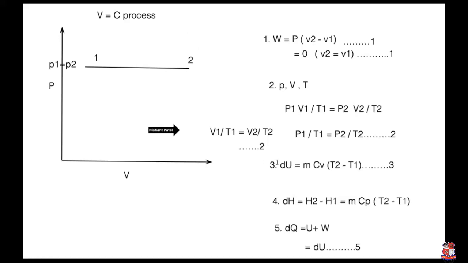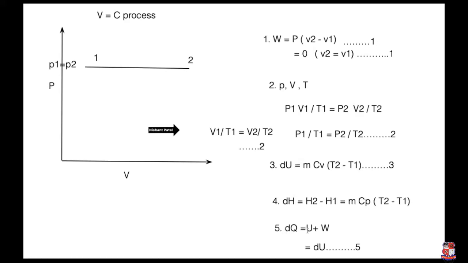Here the third thing is delta U, it is the same, and Cv, dH, it is the same. So I told you that it is a way to prepare the things. And what is dH, it is also the same. So which thing is changed? The thing which is changed is only the first two equations, remaining is the same. What is the change in internal energy? It is m Cv (T2 minus T1). What is dH? m Cp (T2 minus T1).